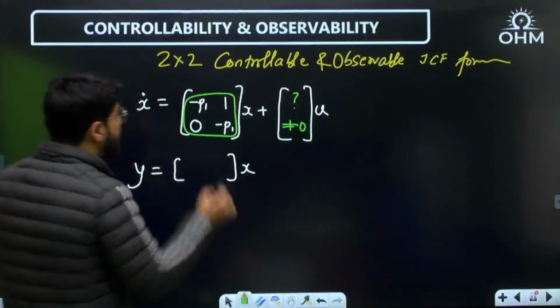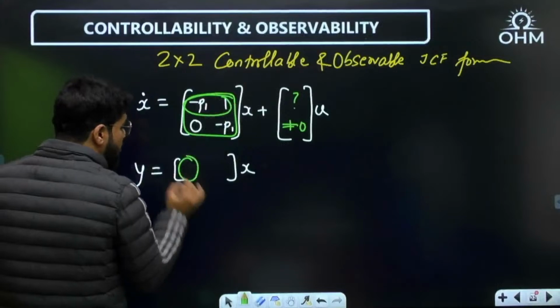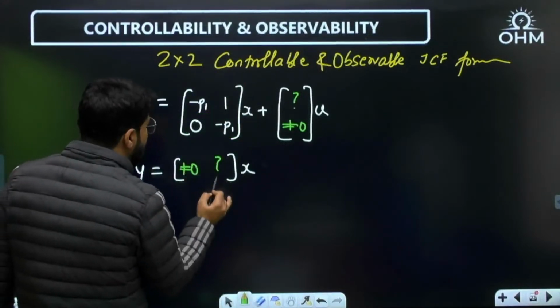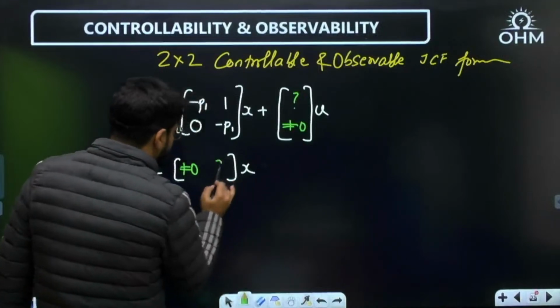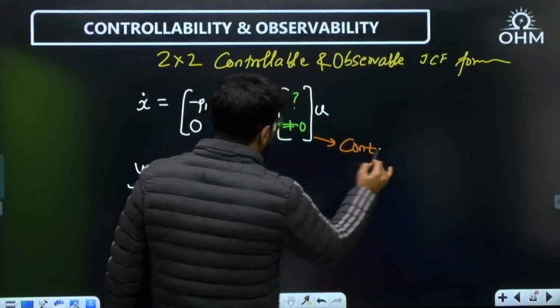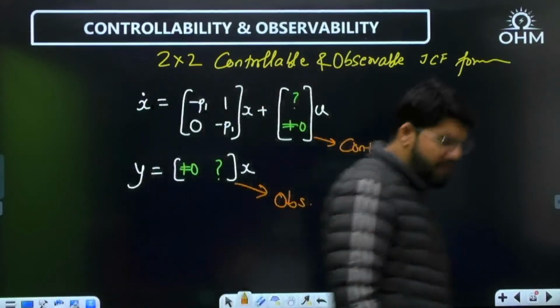P1, is repeated. For the overall first row, we have to come to the first column of C, and this first column should contain non-zero. The second could be anything. So this will conclude controllability, and this type of C matrix will conclude observability. Okay, dear.